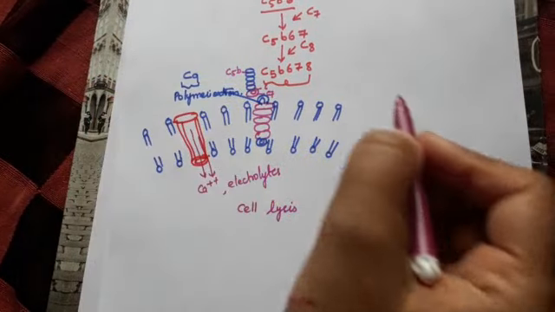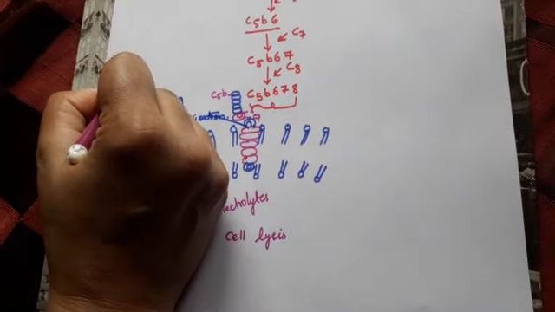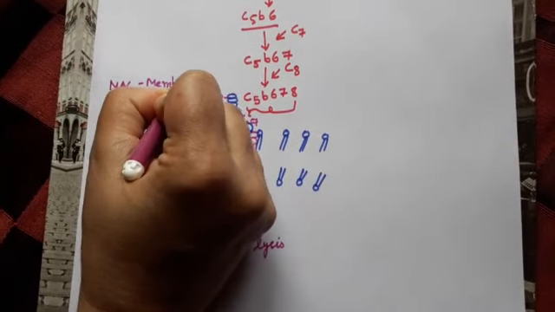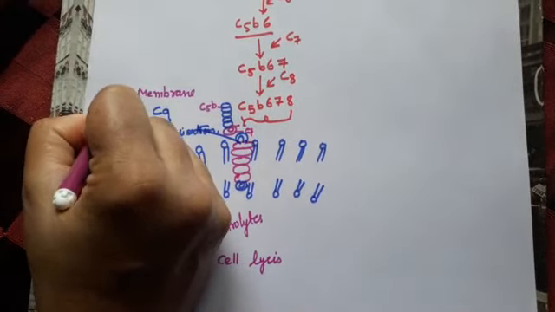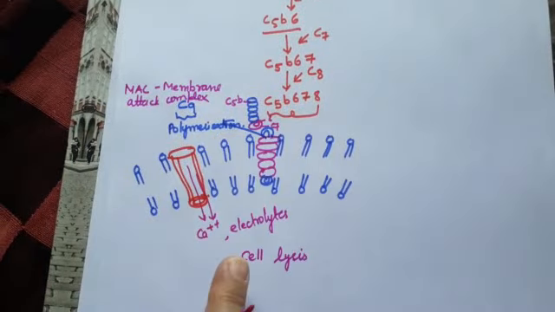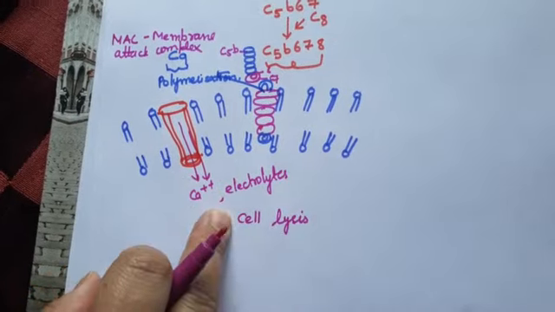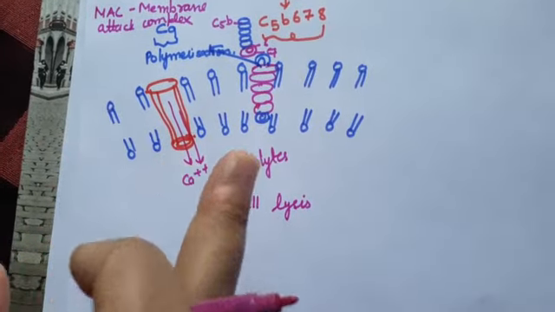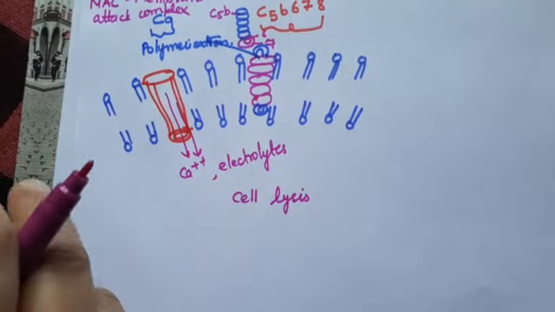This whole process is called MAC or membrane attack complex. And this is how this classical pathway helps in the lysis, inflammation and opsonization of the pathogen.